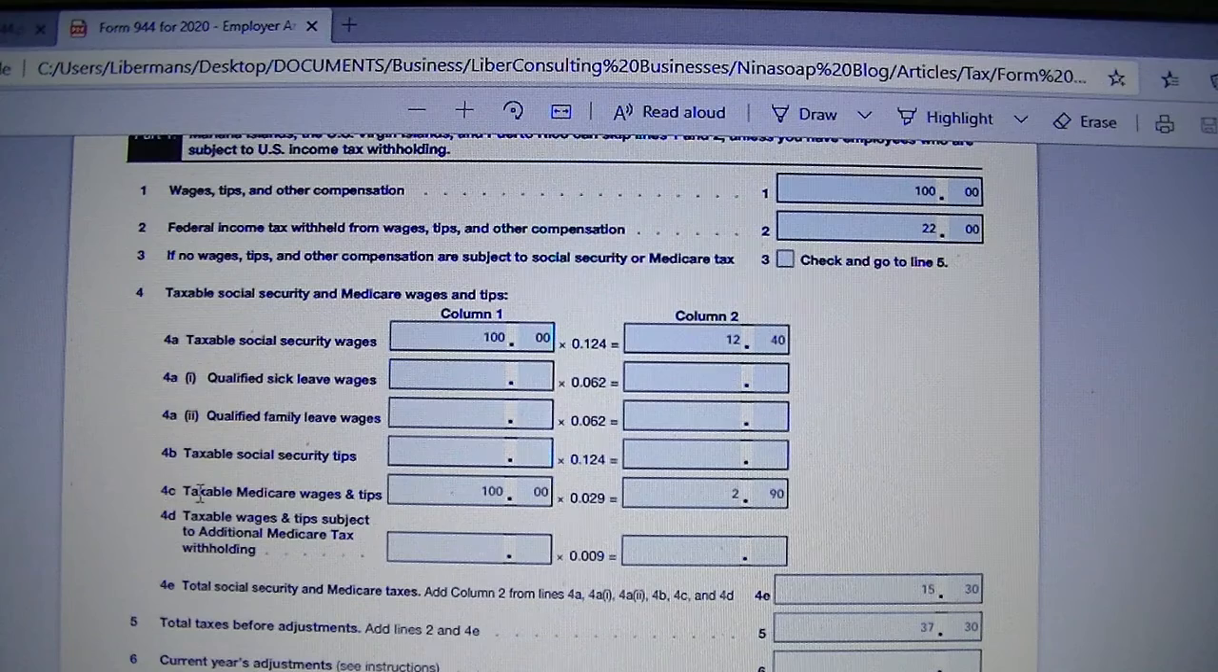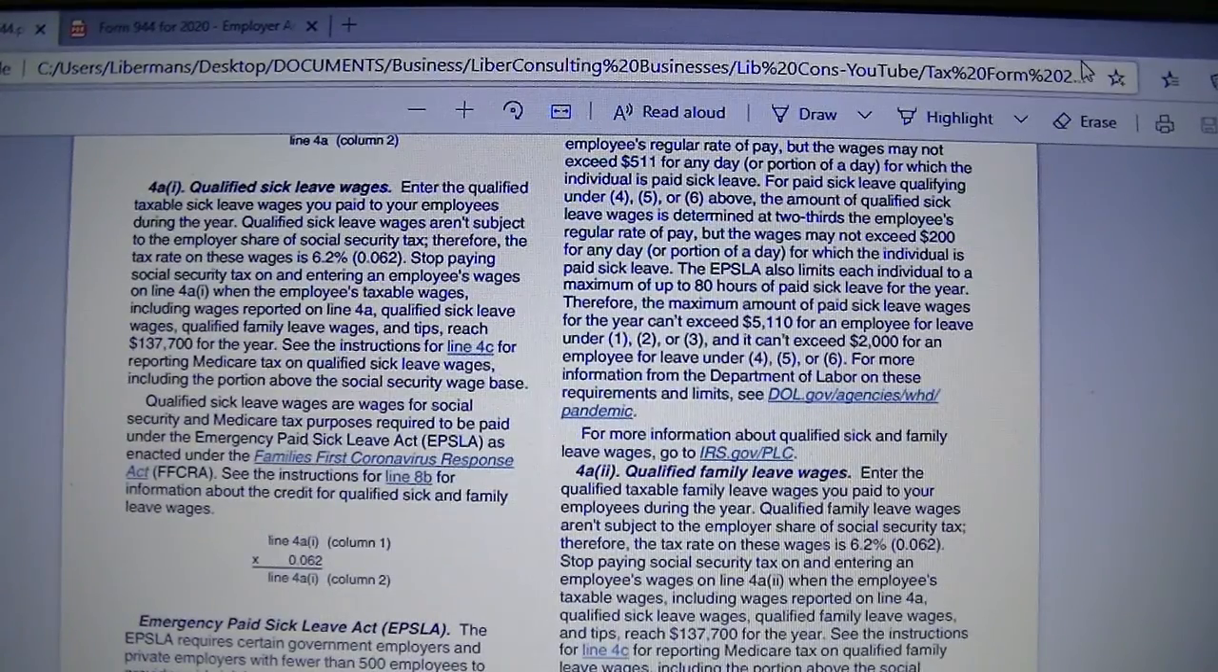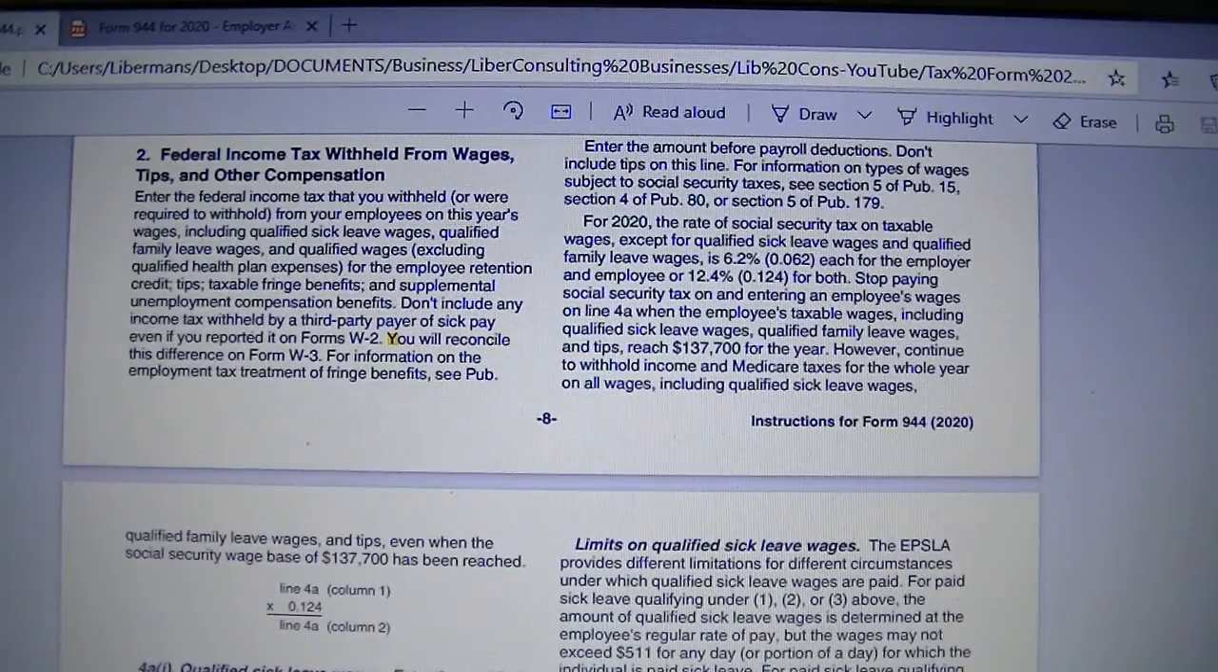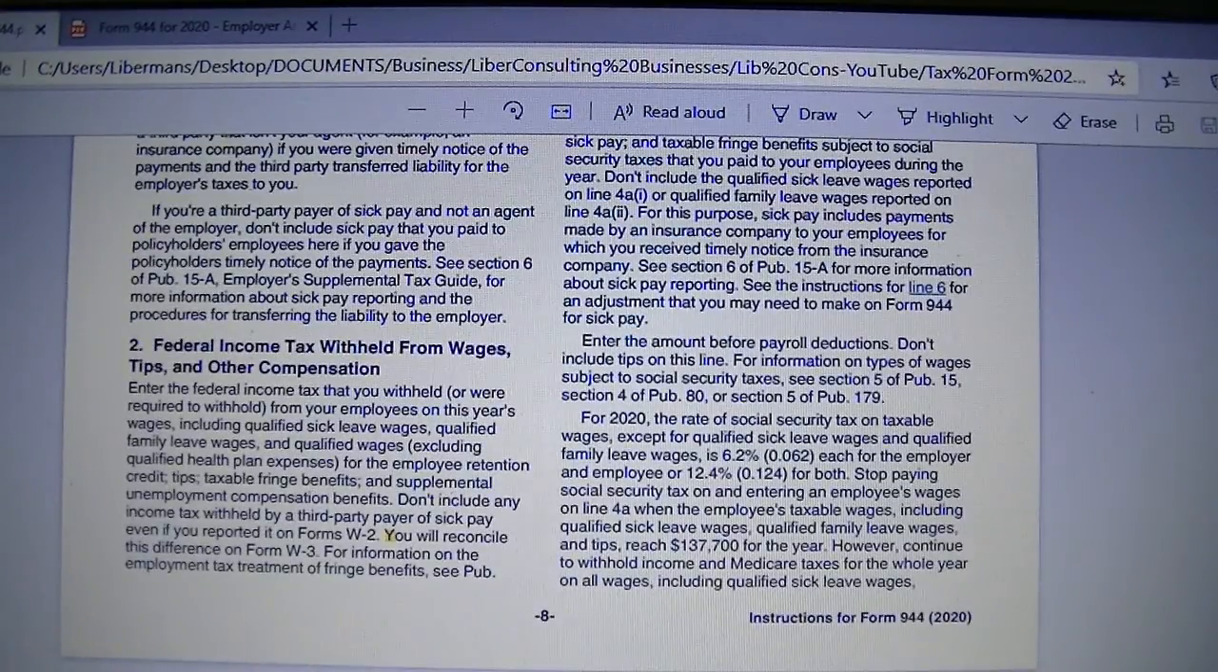Line 4C, taxable medical wages and tips. Here it is the same as line 1, but before we switch to Medicare, let's talk a little bit about 4A. There is a threshold. If you pay $137,700 to an employee or a staff member in your business, that's the threshold for Social Security.